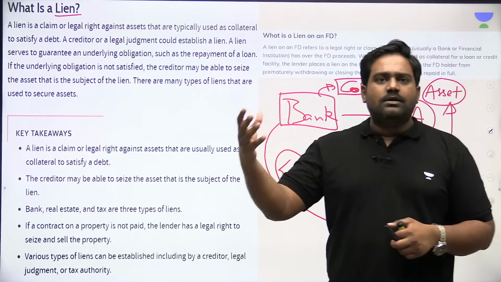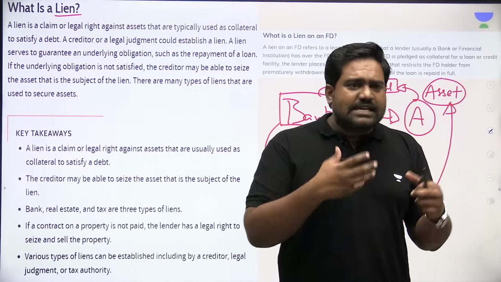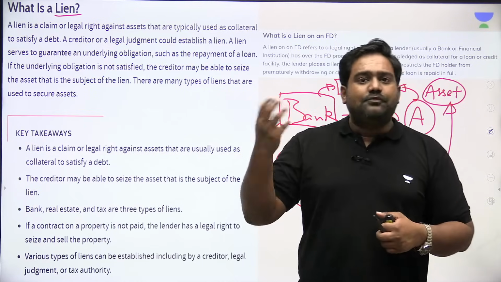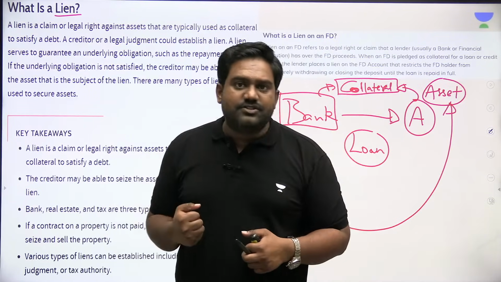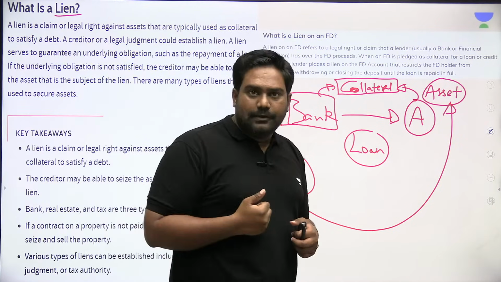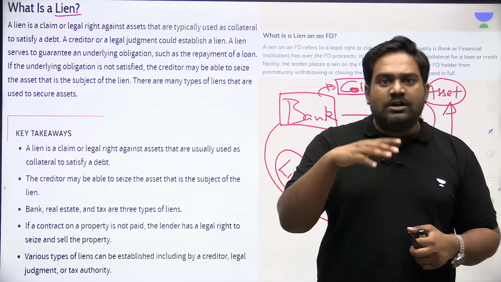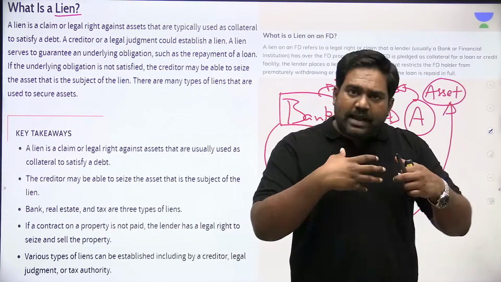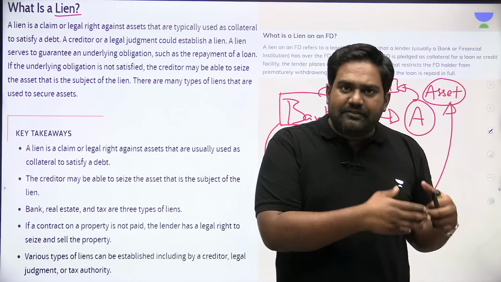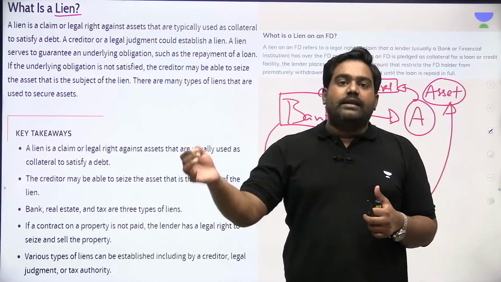Let me give you one more example. Let's say I have bought sovereign gold bonds, I have invested in fixed deposits. These are my assets, but I want a fresh loan to fund some new business of mine. So I approach a bank, I take a loan. So they will ask me for a collateral, something that can guarantee the loan. So I will pledge these gold bonds and FDs. Even though it's under my ownership, I own the FD, I own the property, I own the gold bond, the bank will raise a lien on it.